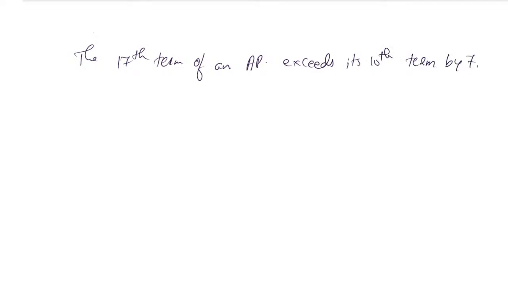The 17th term of an AP exceeds its 10th term by 7. Find the common difference. Okay, this is the question. All of you take it down and solve it for tomorrow. Let us see how many of you solve it. See here, the question is the 17th term of an AP exceeds its 10th term by 7. Then you have to find its common difference.